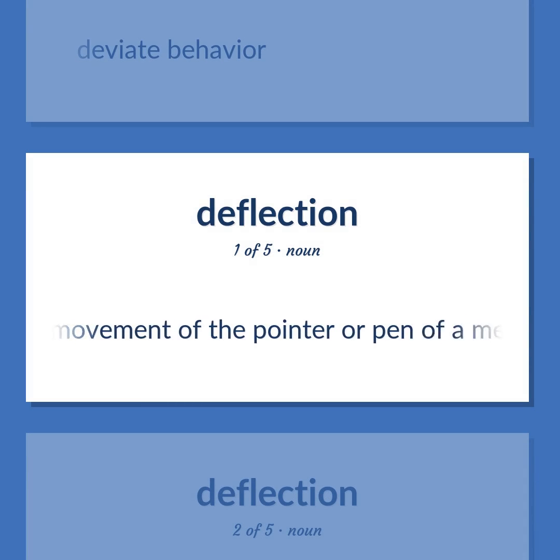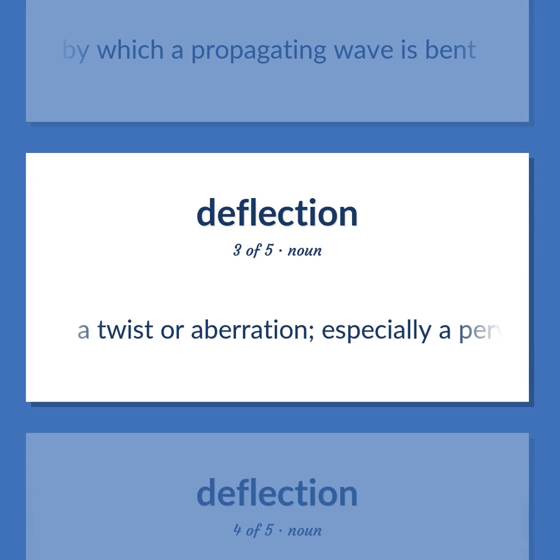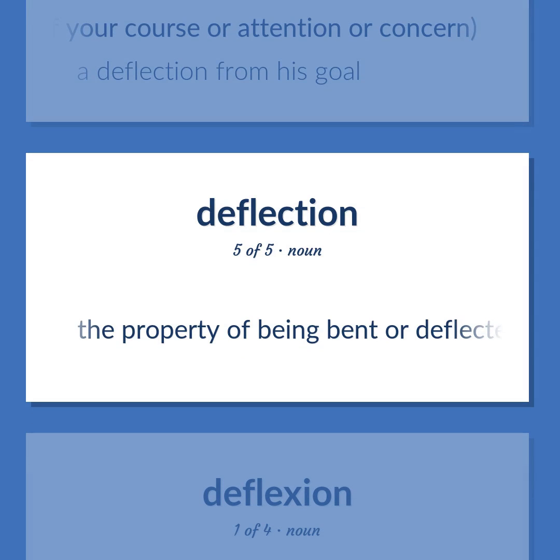The movement of the pointer or pen of a measuring instrument from its zero position. The amount by which a propagating wave is bent. A twist or aberration, especially a perverse or abnormal way of judging or acting. A turning aside of your course or attention or concern. A deflection from his goal. The property of being bent or deflected.